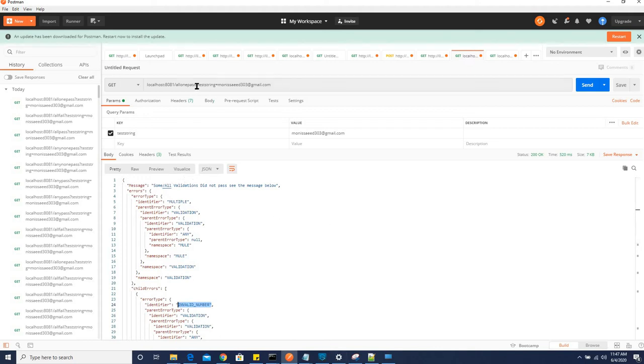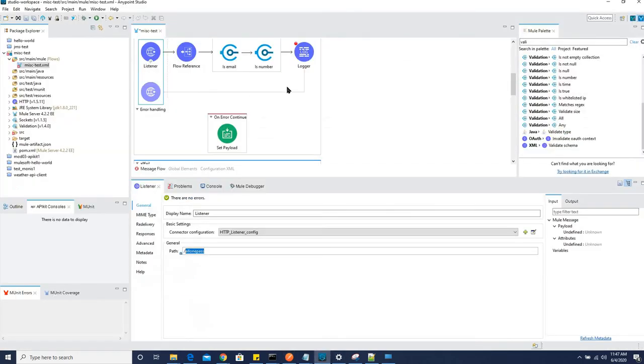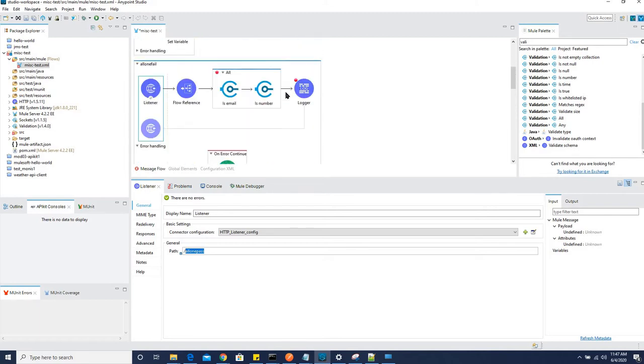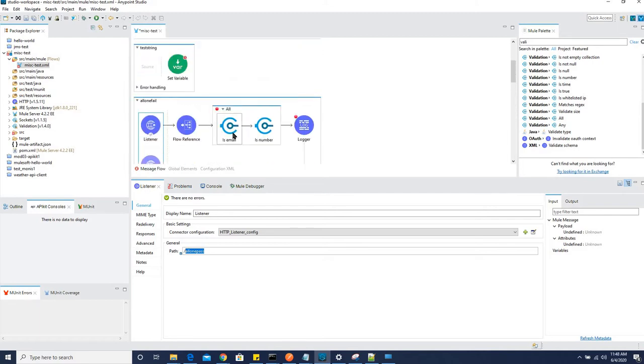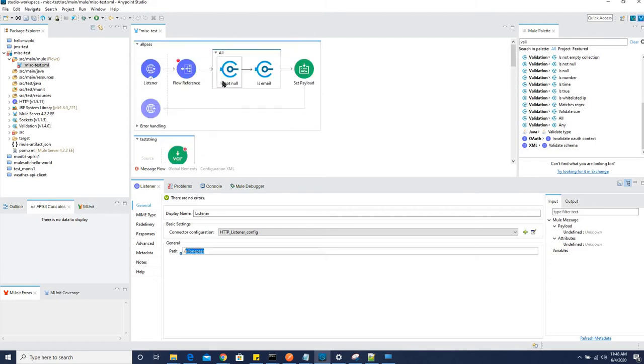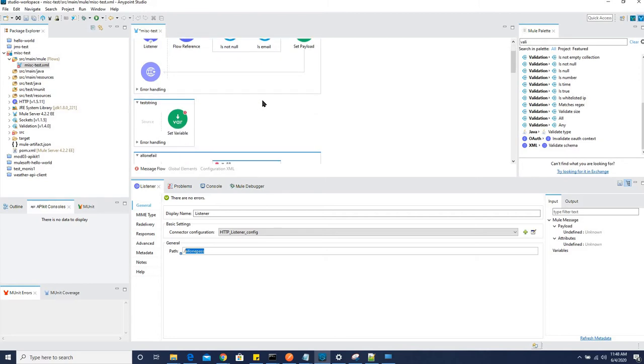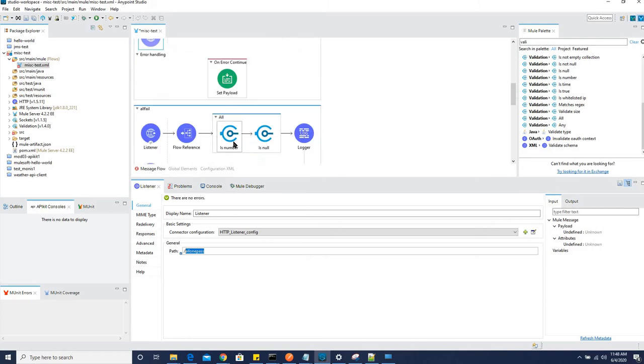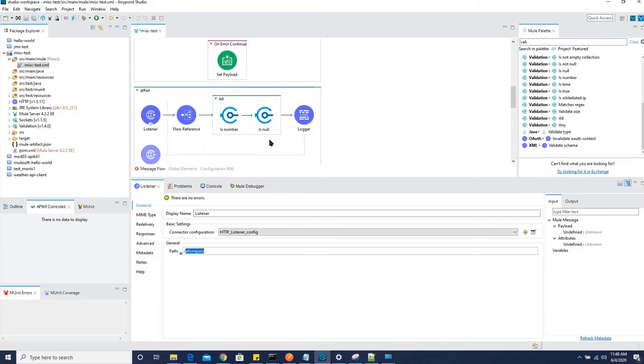And now we'll go with the any and see what we have in any pass. So if we are going here. Okay, what happened is in all but one fail, email was valid, but it was not a number. That's why it failed. And when all pass, both it was not null, and also it was an email. And in all fail, neither was it a number, nor was it a null.